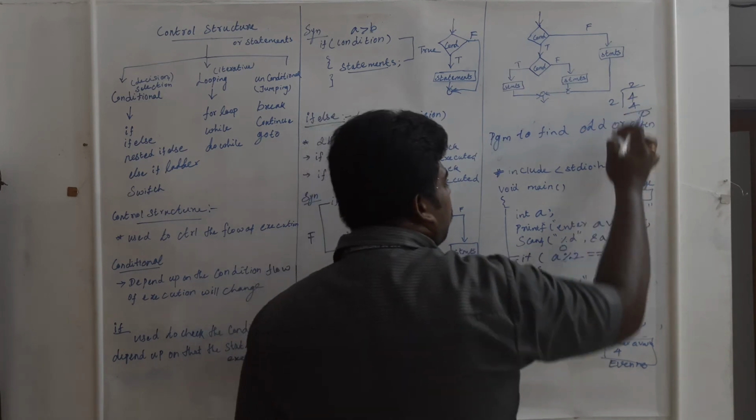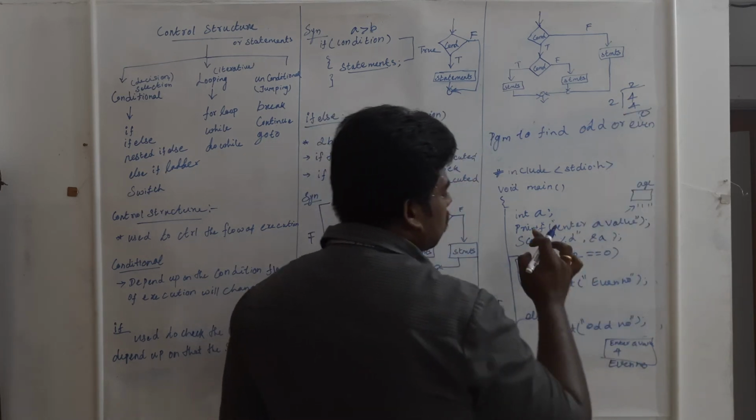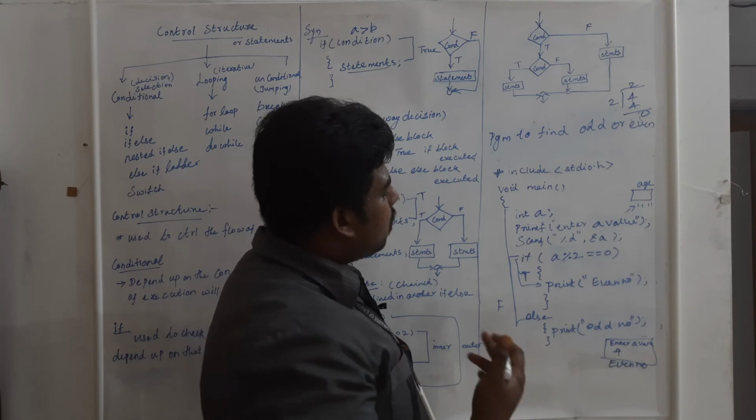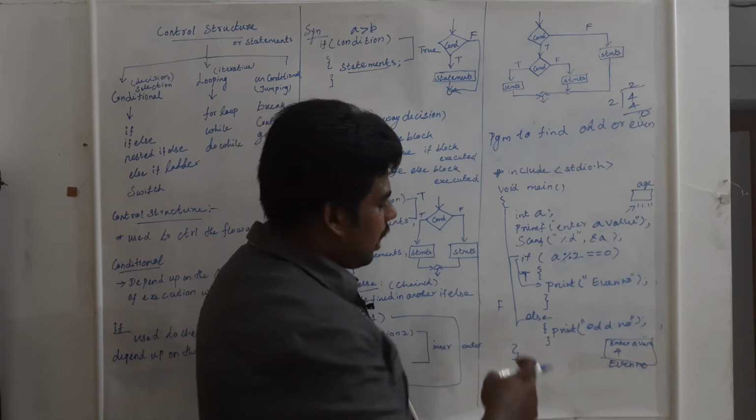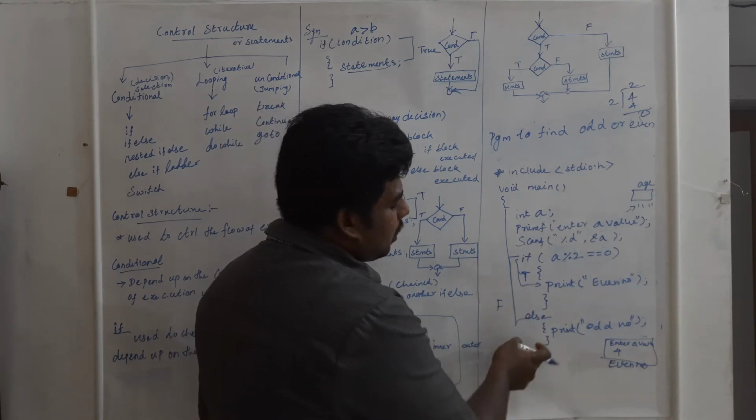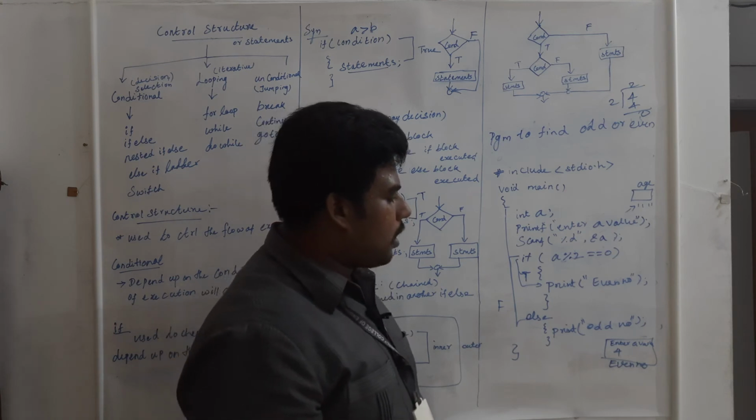Suppose your input is 5. 5 means you won't get the remainder 0. Some other number you will get. At that time, it will take the else part, odd number.